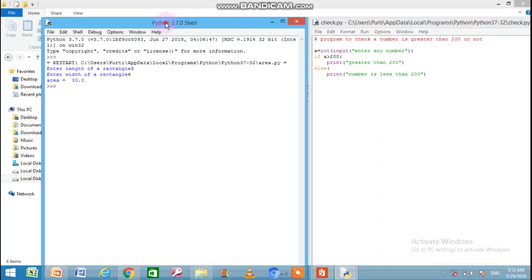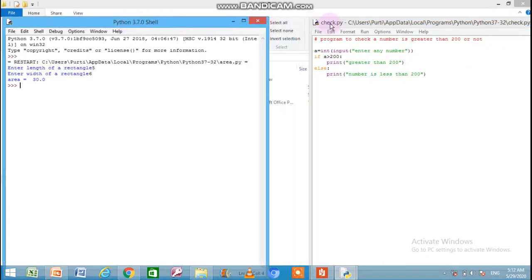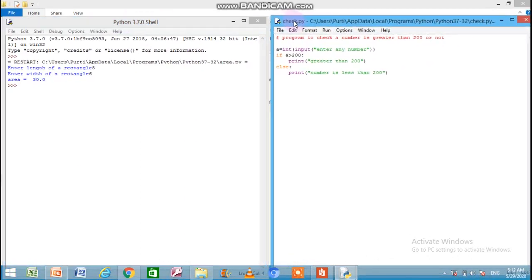Now students, in this program, the heading is program to check a number is greater than 200 or not. It is a conditional structure program, so all statements will not execute. Only the selected statement will execute, which will follow the condition. So in this program, the first statement is to enter any number. That number will be converted into integer and then stored into A.